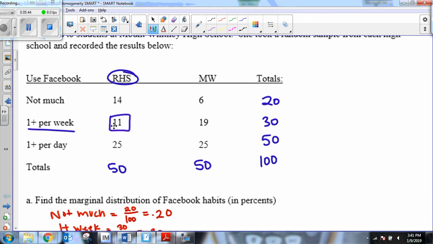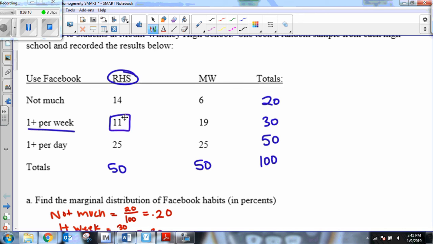Well, if we're expecting Mount Whitney and Redwood to be the same, I'm not going to look at the differences between the 11 and the 19. Instead, I'm going to say there were 30 students total that said once per week. So 30 out of 100, well, that's 30%. That was what we got down here. 30% of students say once per week.